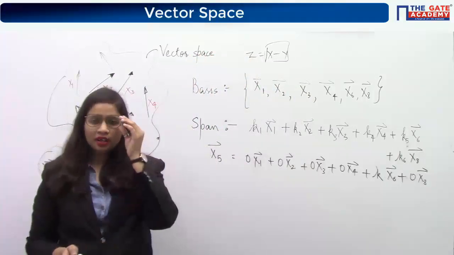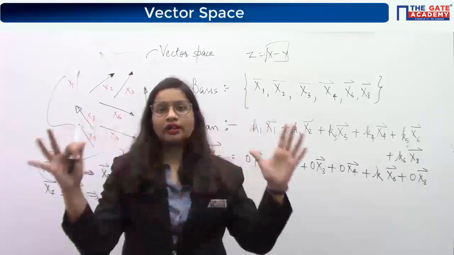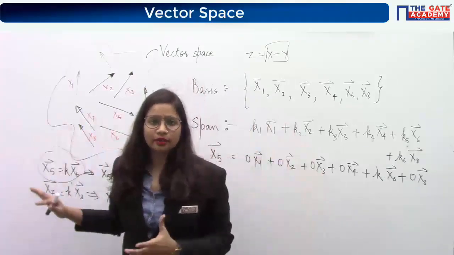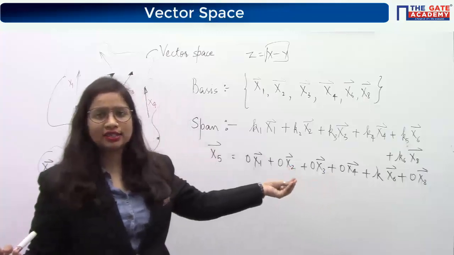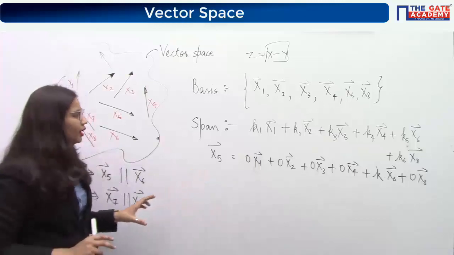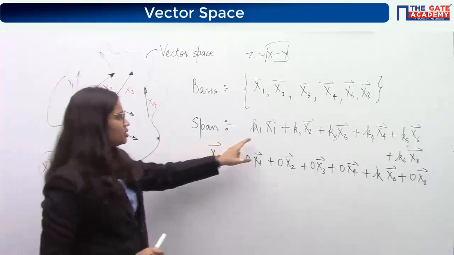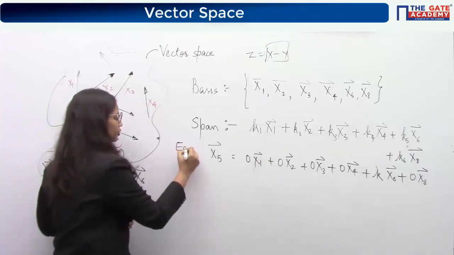Physically span means that combination which gives you all the possible vectors in the particular vector space. If you get that combination, you can write the equation for any of the given vectors in the vector space. Okay? Basically, mathematically, it is just a combination like this. Understood or not?